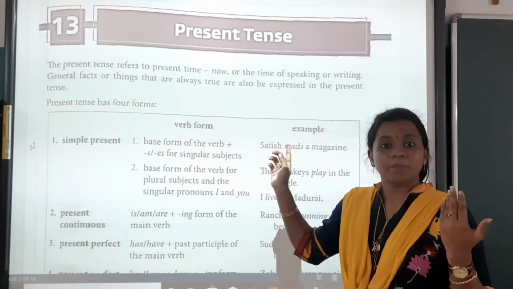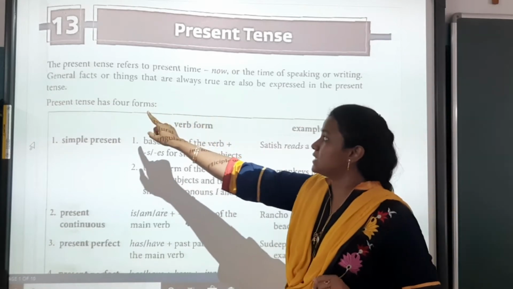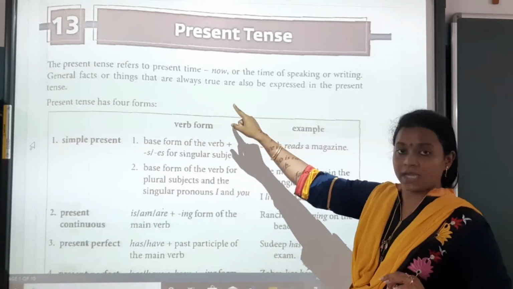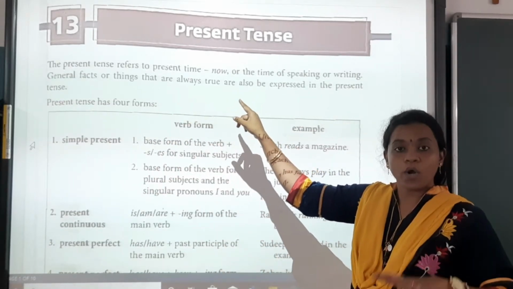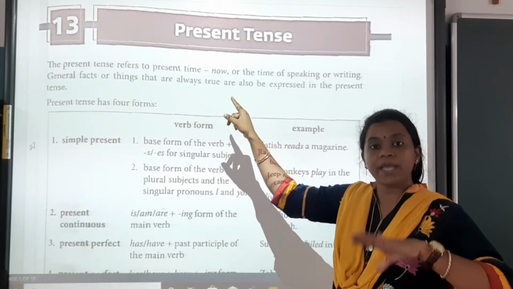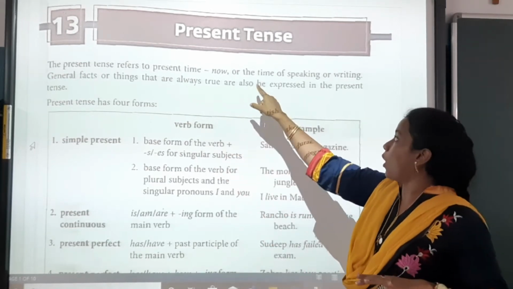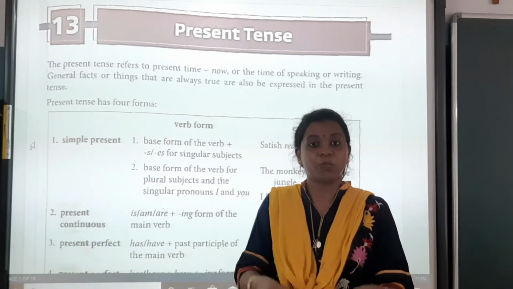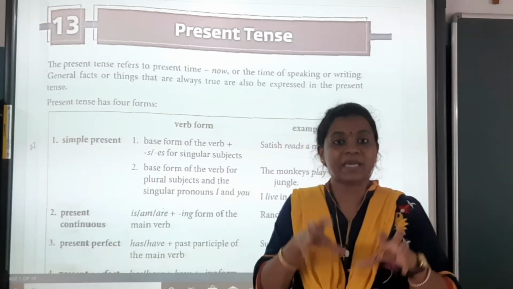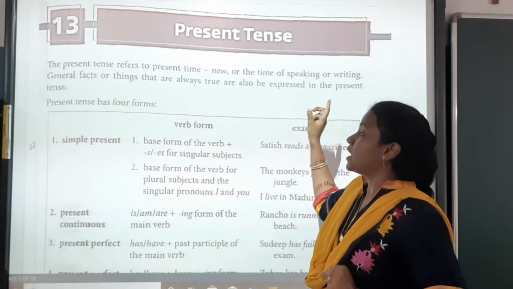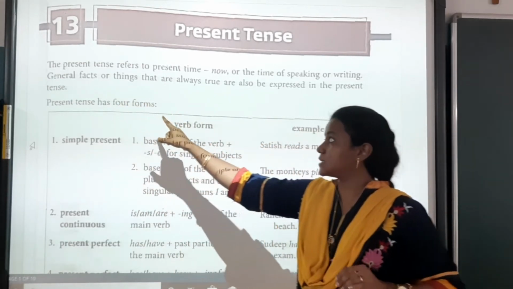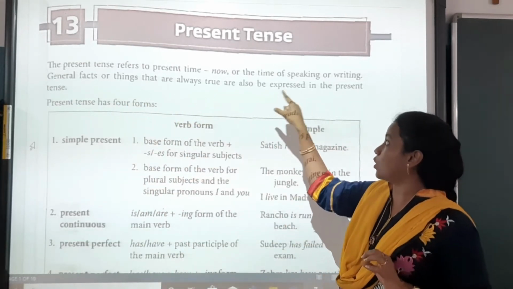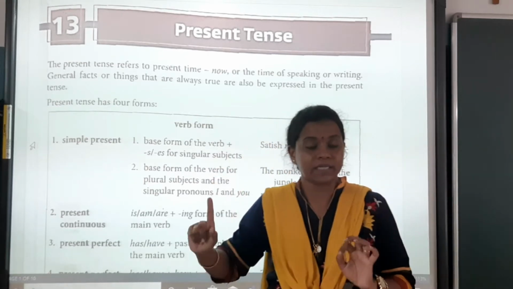So what is present tense? The present tense refers to present time, that is now, what we are doing at the present moment, or the time of speaking or writing. General facts or things that are always true are also expressed in the present tense.